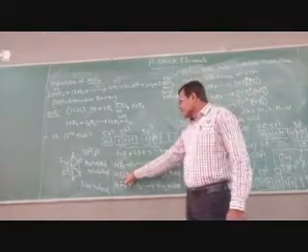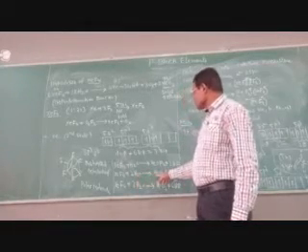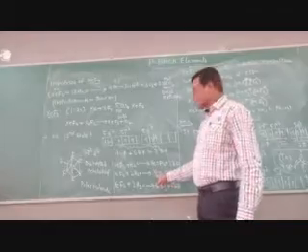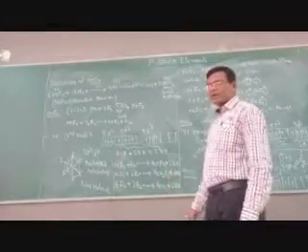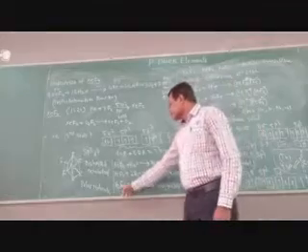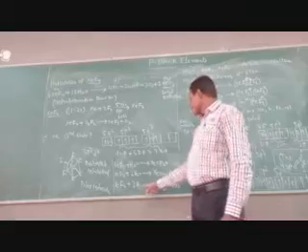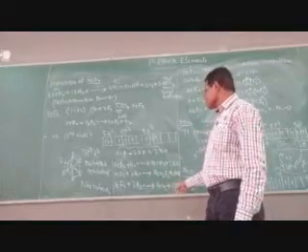XeF6 reacts with 2 moles of water to give one more compound, xenon dioxydifluoride, XeO2F2, plus 4 moles of hydrogen fluoride. Next, XeF6 reacts with excess water, 3 moles of water; the products are xenon trioxide plus 6HF.